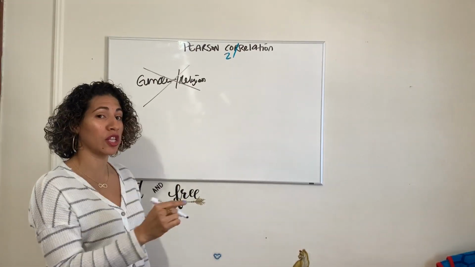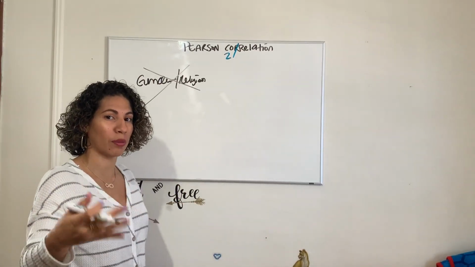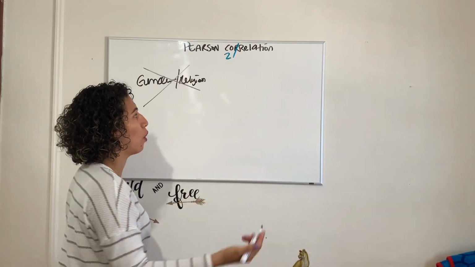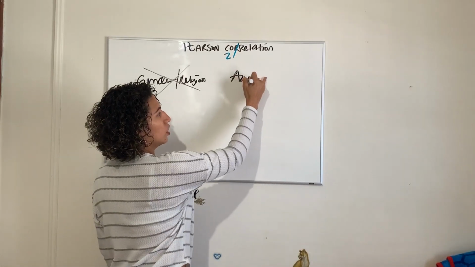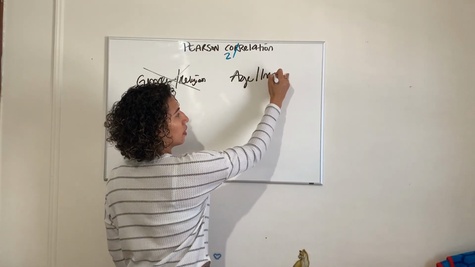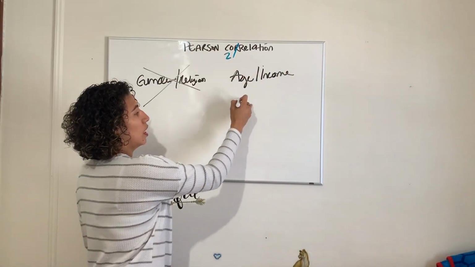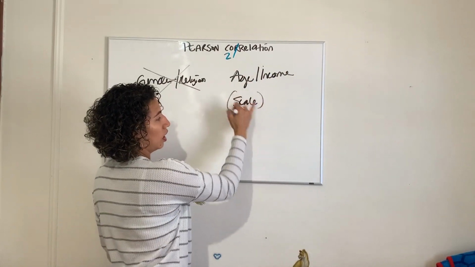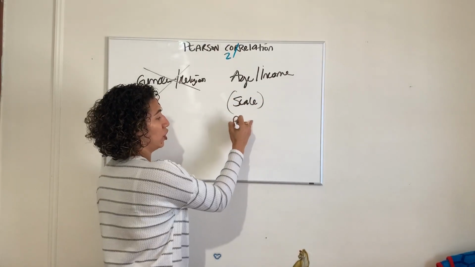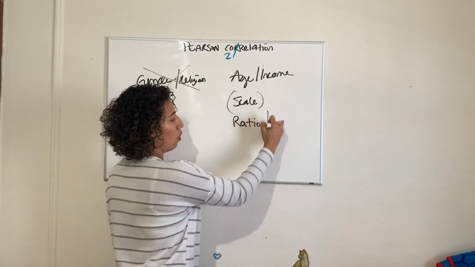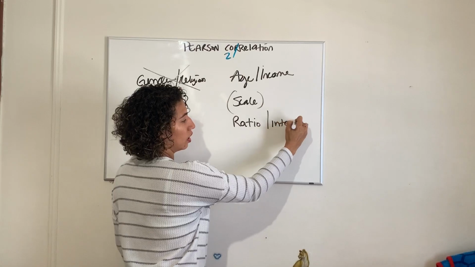It looks at the relationship between two variables that produce something like numbers, like income or age, like your age and your income. So it's looking at the relationship between two variables that are scale. In other words, two variables that are ratio or interval data.